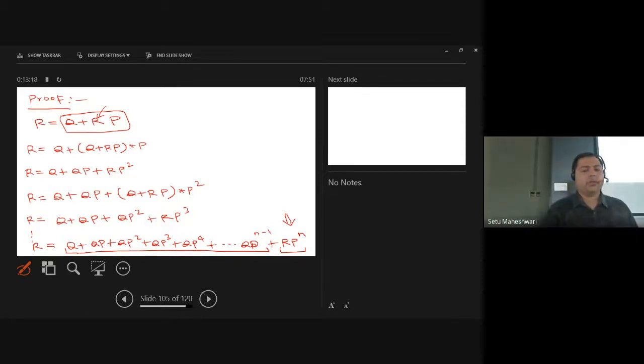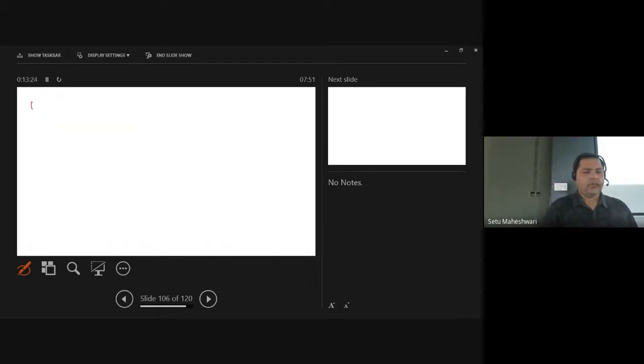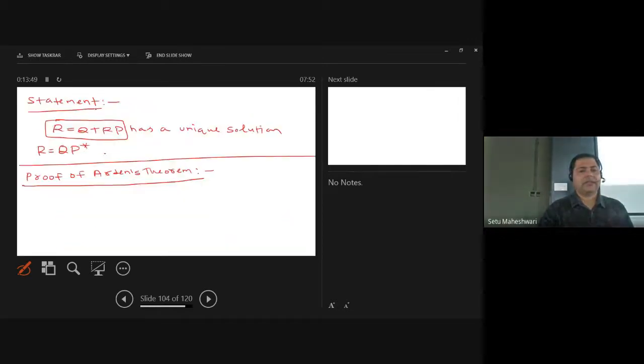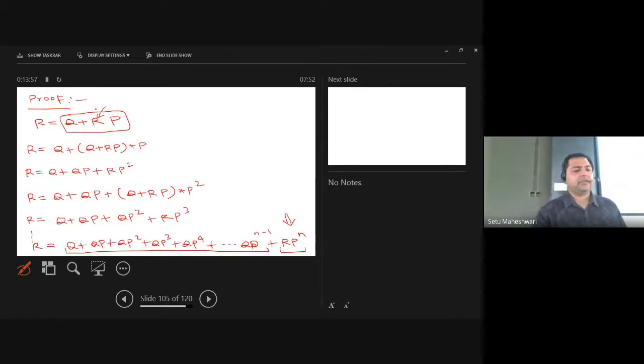Okay, so what you may get, if I take q as common, then what I will have is 1 plus p plus p square plus p cube plus up to p power n minus 1 or n, whatever you want you can take. Now this is one regular expression, right? Because initially we have discovered only that q and p are regular expressions. So this one is a regular expression.